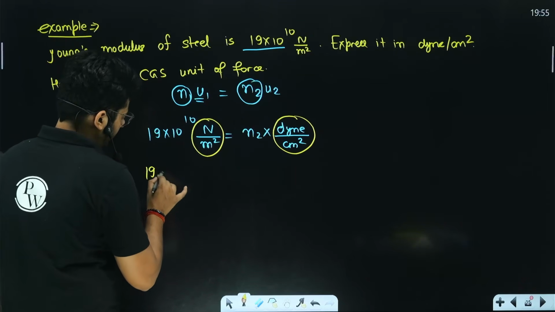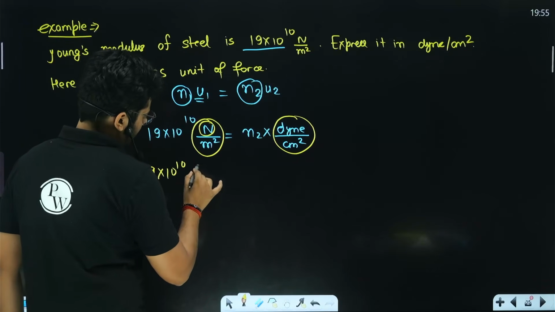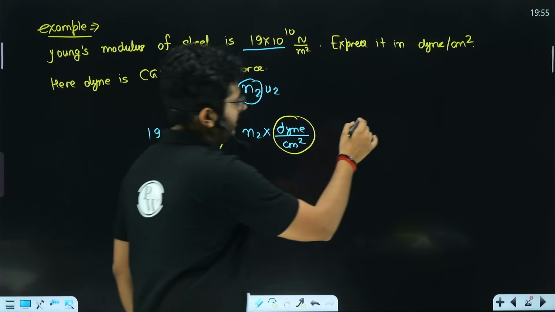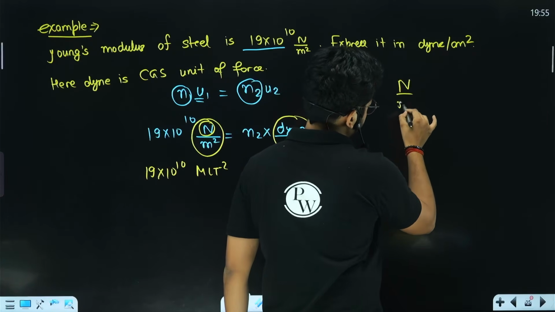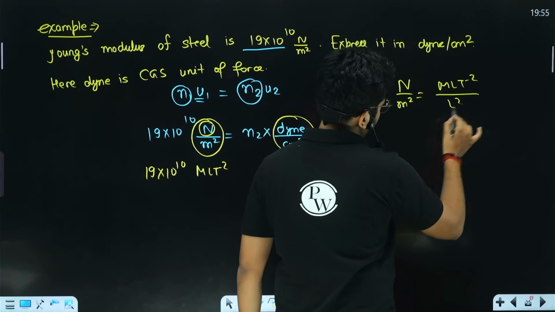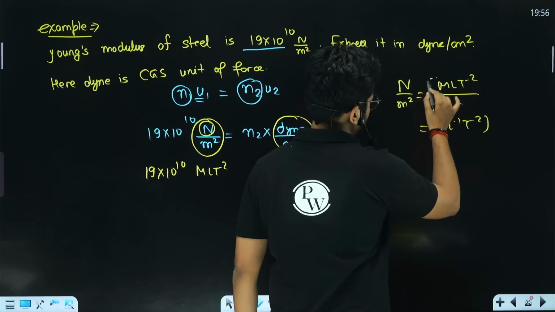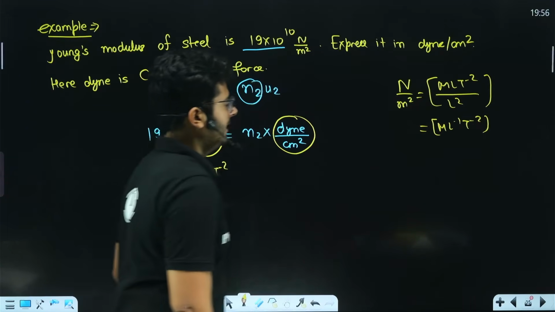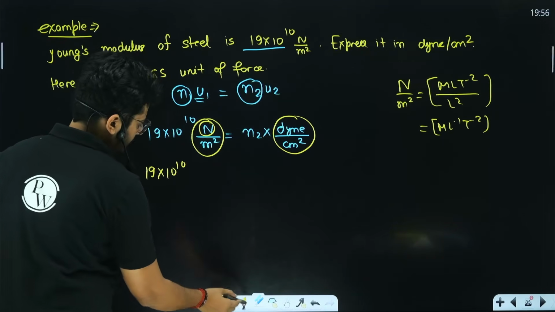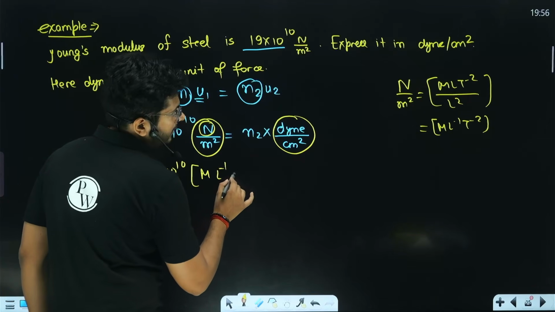So just put 19 into 10 to the power 10. Let me calculate the Newton per meter square dimensional formula separately over here. For Newton, it is MLT minus 2. And for meter square, it is L2. So it is going to be ML minus 1 T minus 2, right? Got it? So for Newton per meter square, I can use the dimensional formula ML minus 1 T minus 2. So on one side, we have ML minus 1 T minus 2.